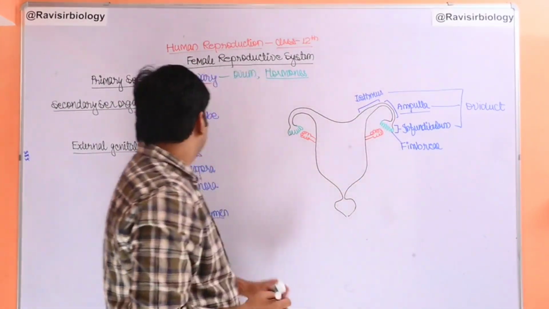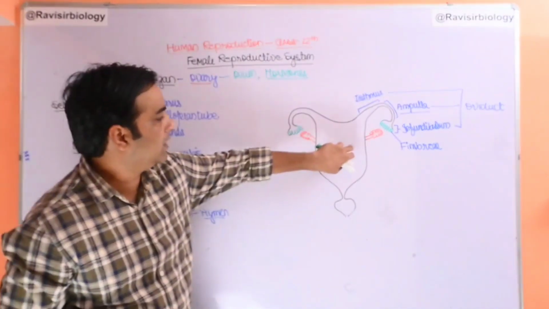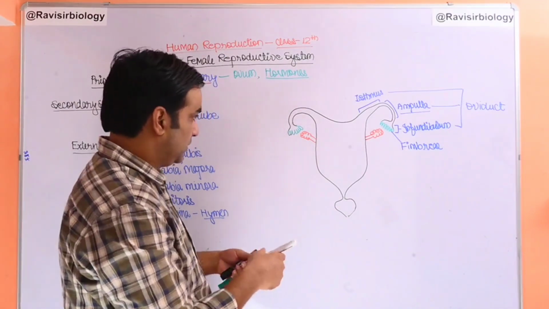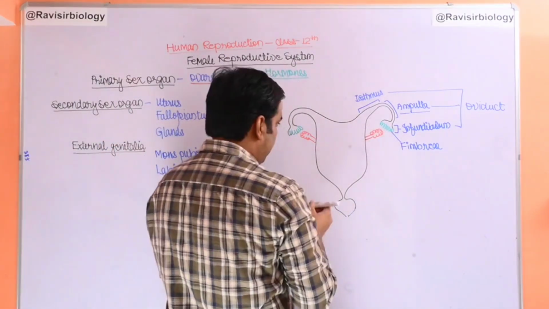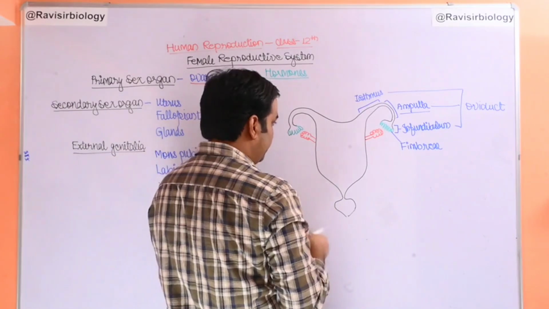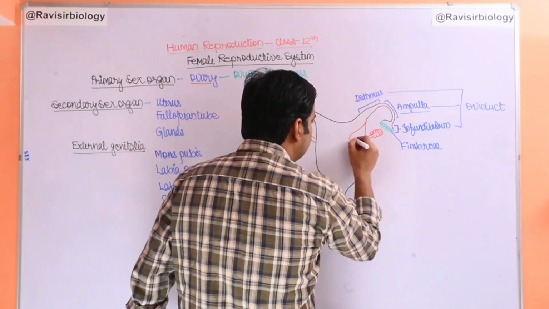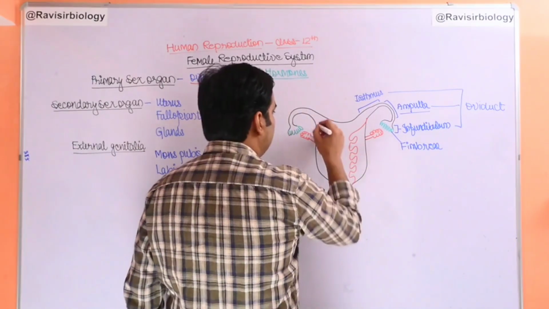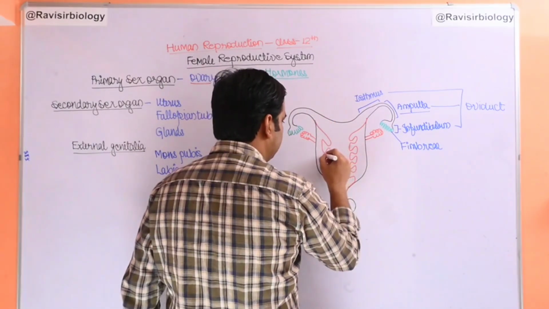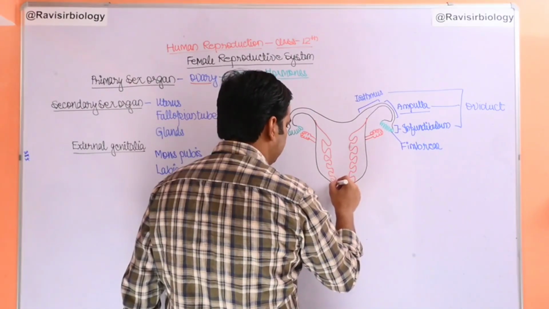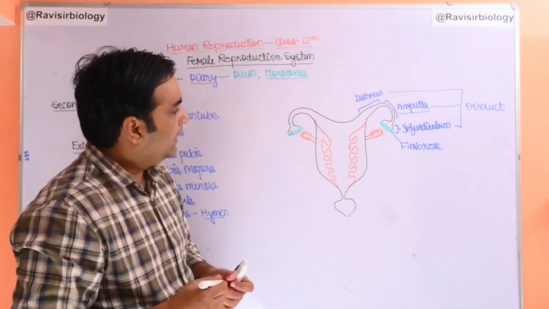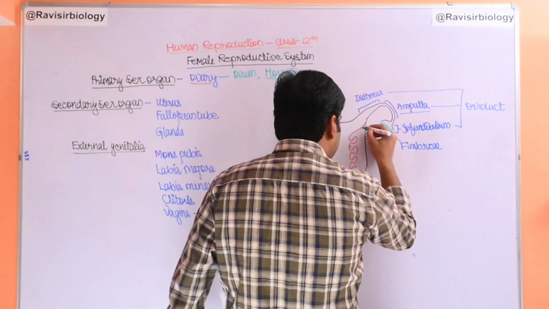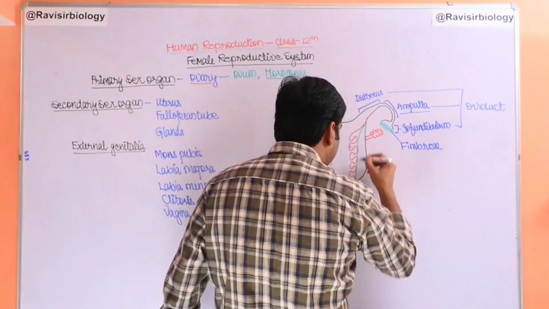After fertilization, the next part is the uterus. This is how it is called, uterus. Let me draw the three layers of the uterus. There are three layers in the uterus that we have to study. The first, the inner one, is called the endometrium, which I have made in red color. The second layer I have drawn.